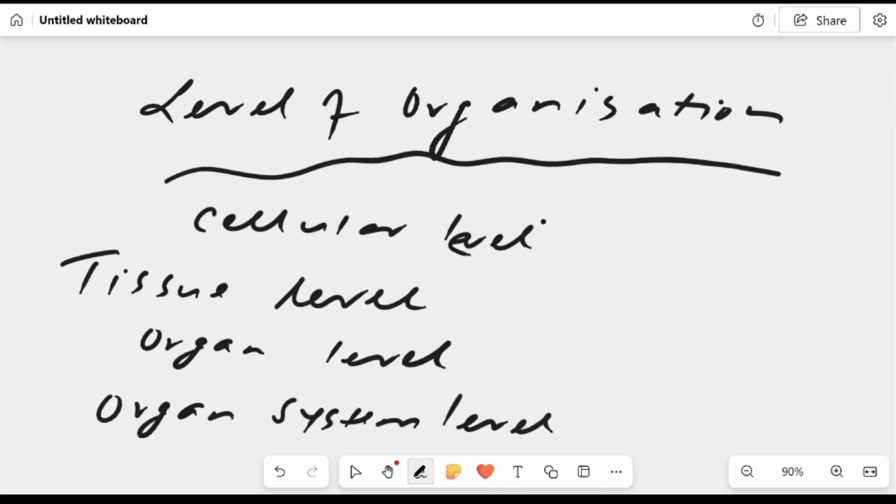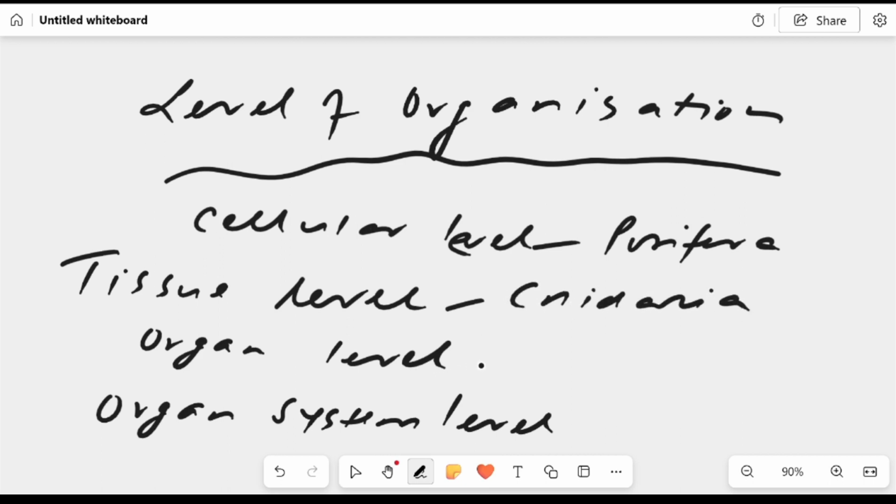The cellular level is found in Porifera, the sponges. The tissue level is found in Cnidaria, and the organ level is found in the flatworms, Platyhelminthes.